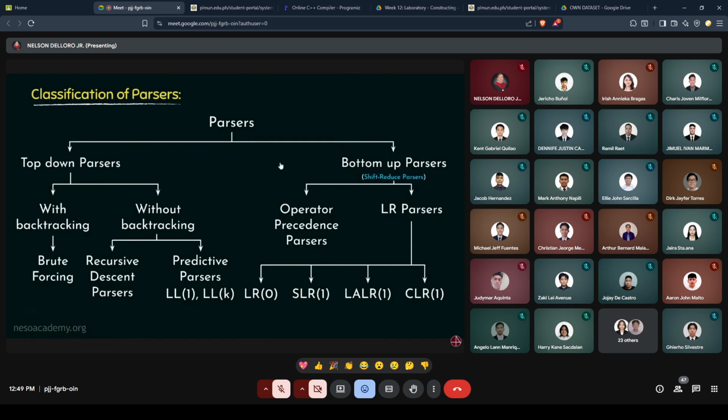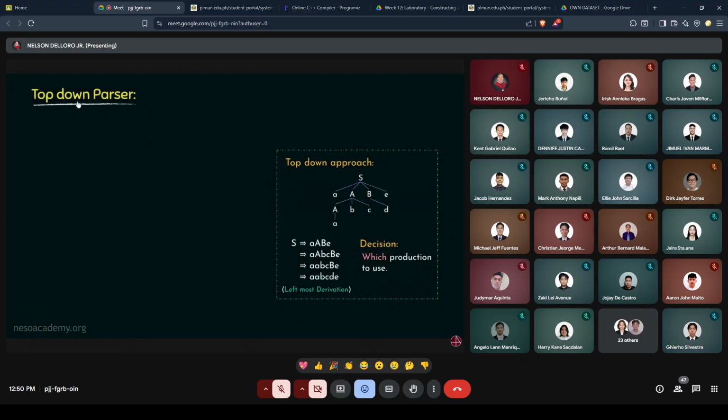In the previous session, we observed the classification of parsers, didn't we? There, I told you that the top-down parsers can be classified into two categories: the top-down parsers with backtracking, which use brute forcing algorithms, and on the other hand, the top-down parsers without backtracking. In this course of compiler design, we will mainly focus on the top-down parsers without backtracking. So from now onwards, whenever we mention the top-down parsers, remember, we are talking about the top-down parsers without backtracking. Let's now observe the top-down parsers.